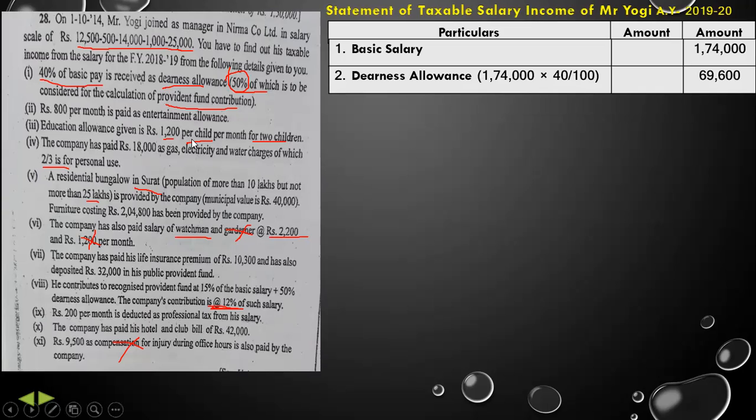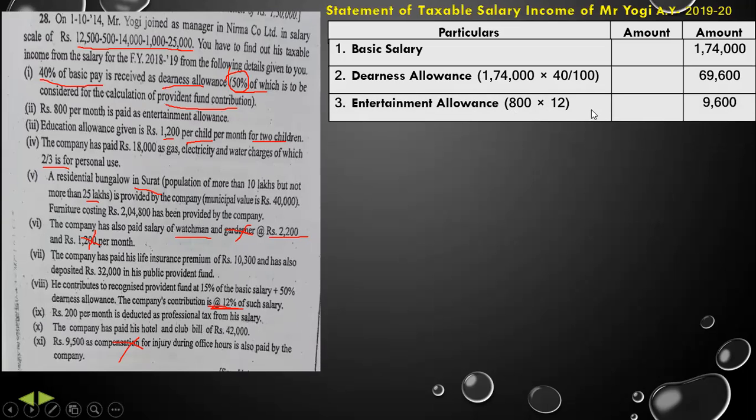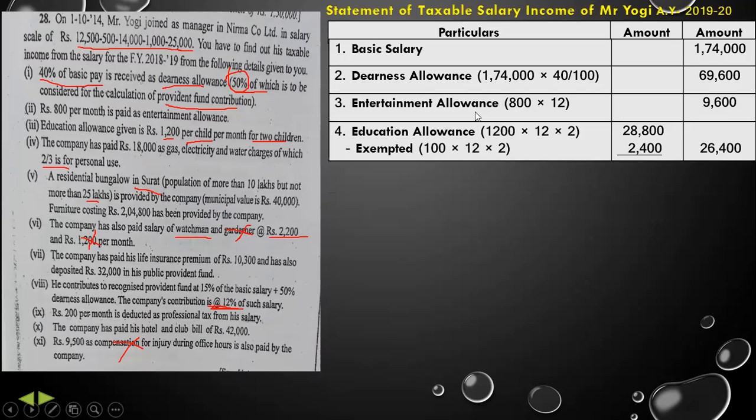Then we are having the entertainment allowance of 800 per month. So entertainment allowance 800 into 12, that is 9,600 rupees. Then education allowance given is rupees 1,200 per child per month for 2 children. So education allowance 1,200 into 12 into 2, that is 28,800 rupees. And our exempted amount is 100 rupees per month. So 100 into 12 into 2, that is 2,400 rupees. So 26,400 rupees.